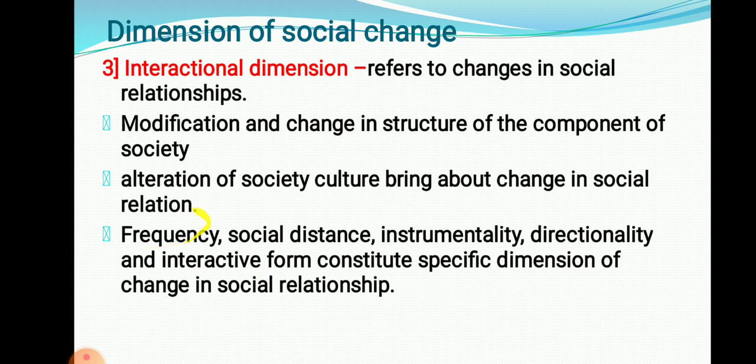Frequency means the number of times we are in contact with each other. Social distance means the distance among individuals, how far away we live and still try to maintain a relationship. Instrumentality is what we use for contacting each other. Directionality is guidance. Interactive forms are the ways through which we communicate with each other. All these things play an important role in the process of social change. So that is the interactional dimension.